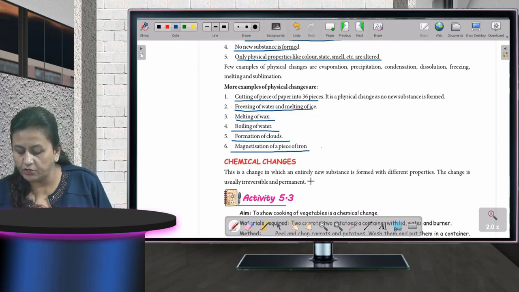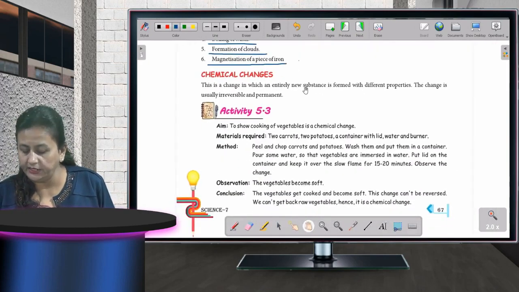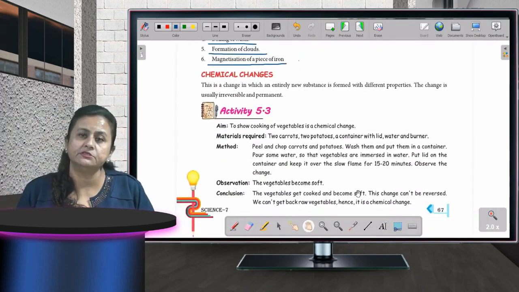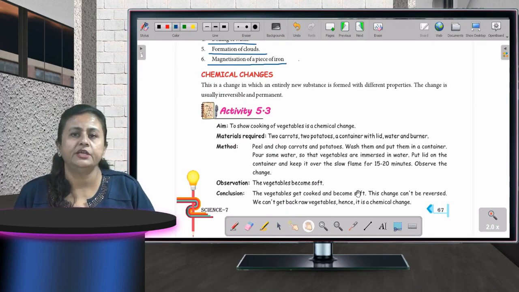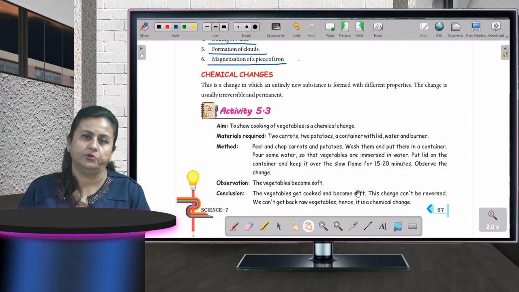Now if I talk about the next topic, that is the chemical change. In a chemical change a new substance is formed, and the change is irreversible. Moreover, the change is permanent. Change permanent होता है, irreversible होता है और एक new substance form होता है. Fine.